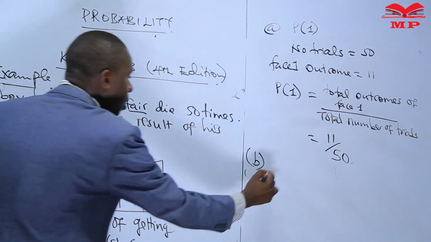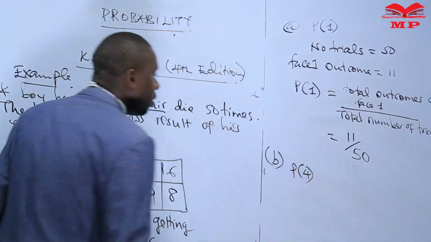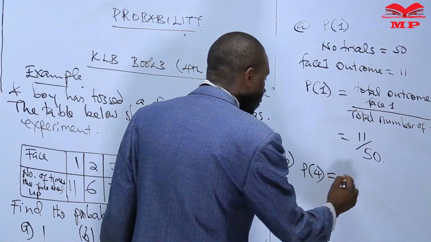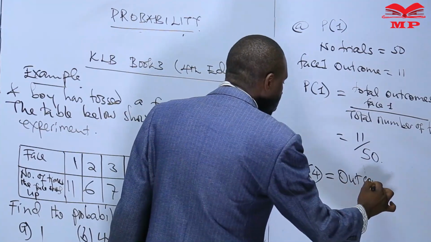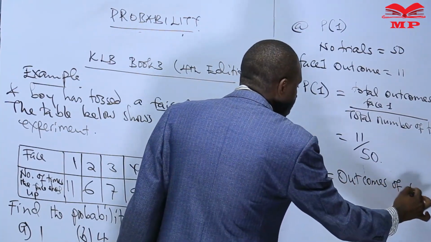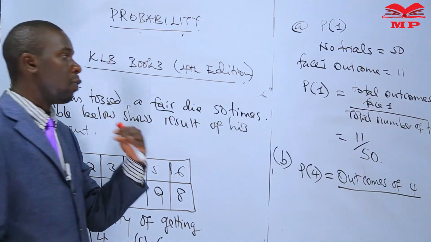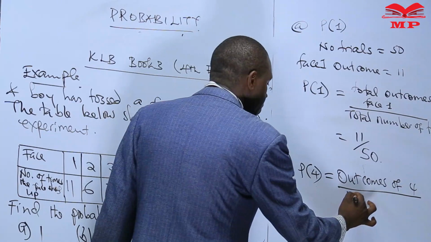Again, the probability of getting face 4 is the total number of outcomes of face 4 over the total number of trials, which in this case were 50.